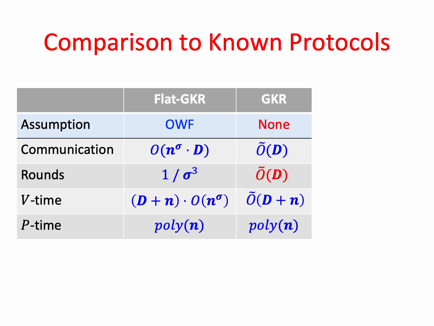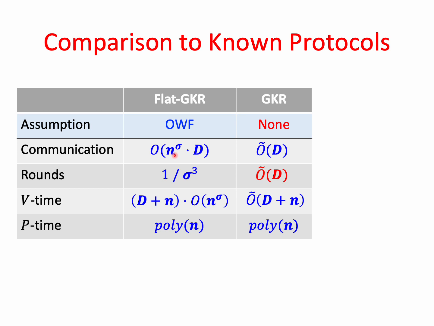First, it also works on families of log space uniform Boolean circuits with depth D and polynomial size. The communication complexity and verification time are even slightly better than flat GKR. Why? Because this O tilde hides some polylogarithmic factors. So the overhead here is better. It's polylog versus small polynomial.